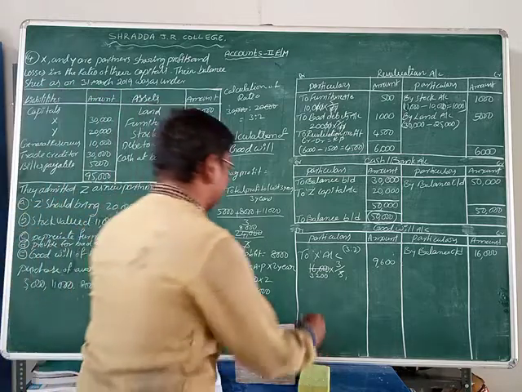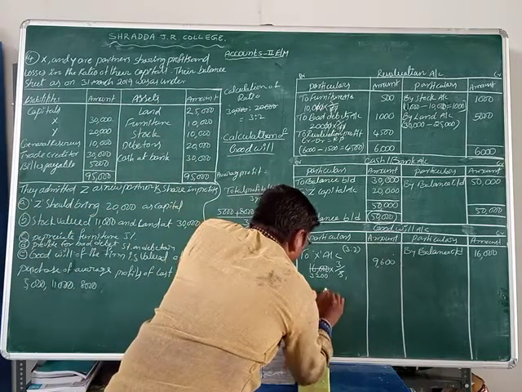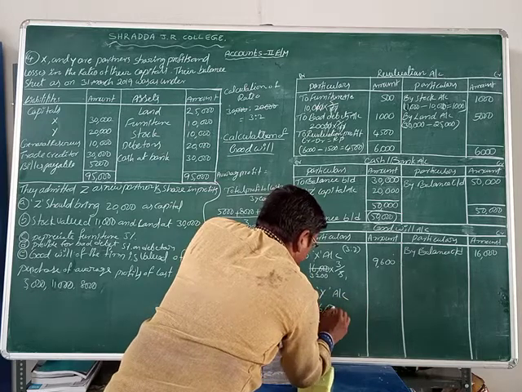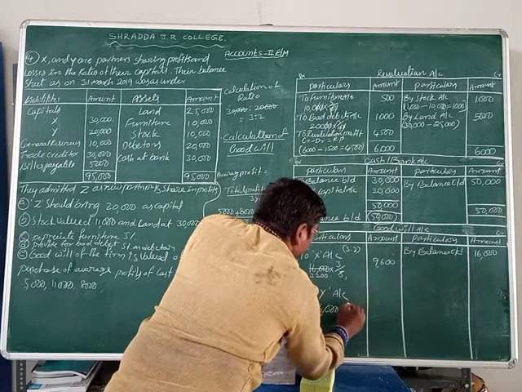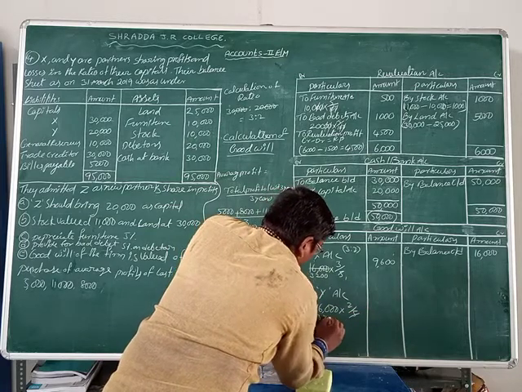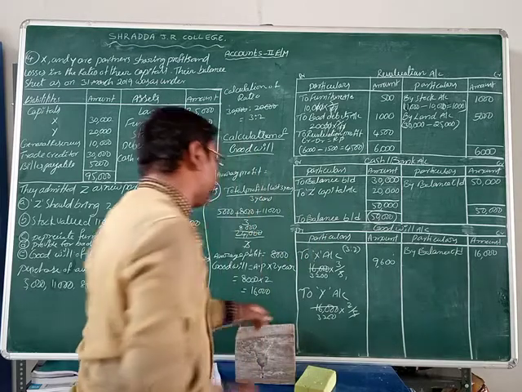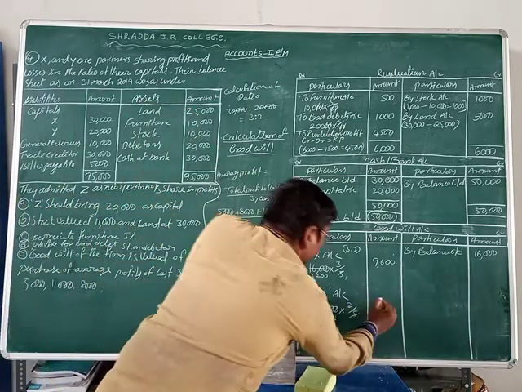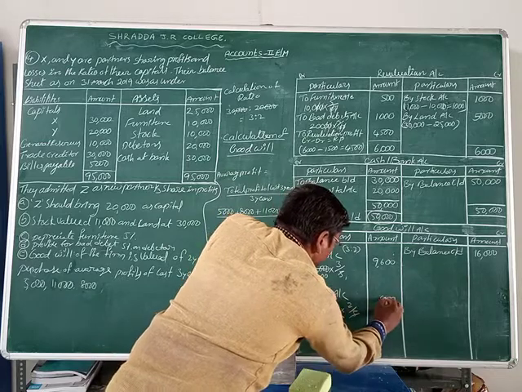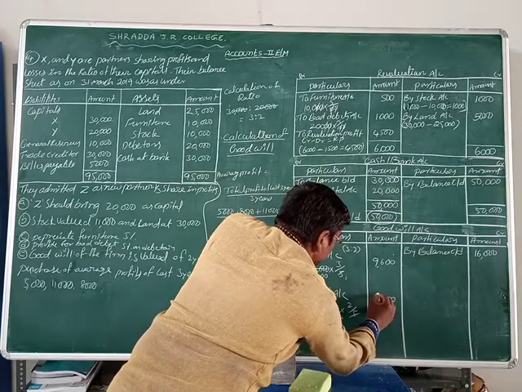Now let us calculate for Y. To Y account, that amount is 16,000 rupees into 2 by 5. 5 threes are 15, 5 twos are 10. That is equal to 3,200 into 2. 2 twos are 4, 2 threes are 6.